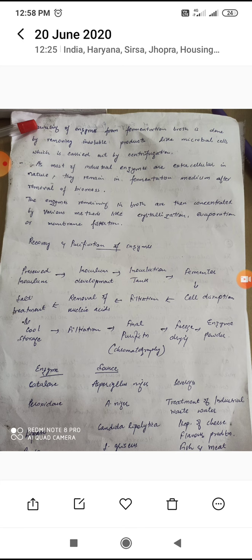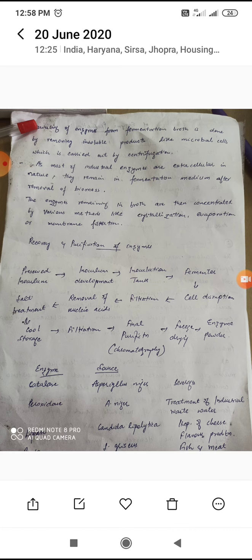Second is solid state fermentation. This process is suitable for microorganisms which require less moisture content for their growth. The solid substrates commonly used are starch, wheat bran, rice bran, maize bran, sugarcane bagasse, paper pulp, wheat straw, etc. This solid substrate provides both physical support as well as a source of nutrients in the production of various fermented products and enzymes.